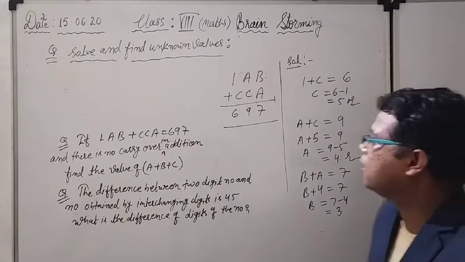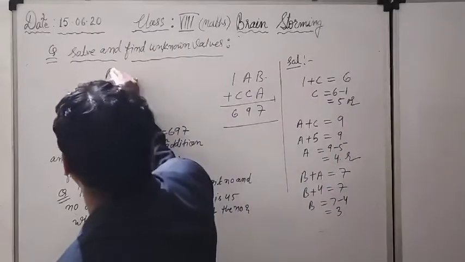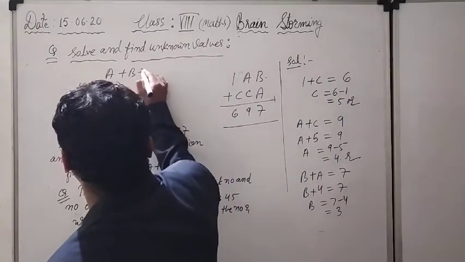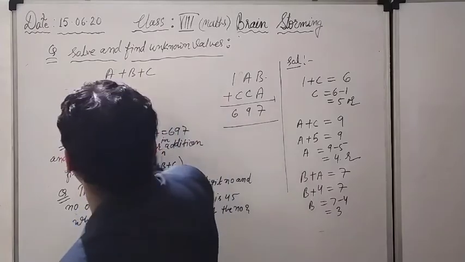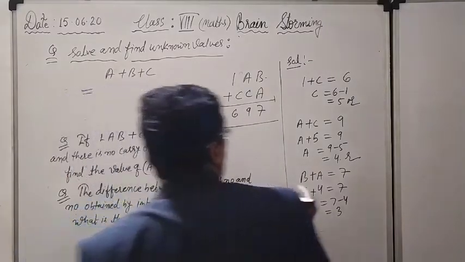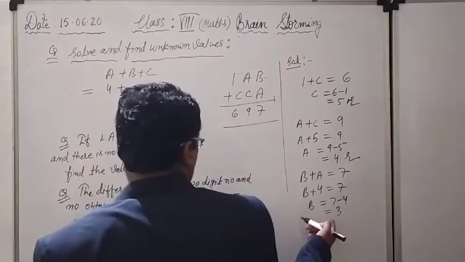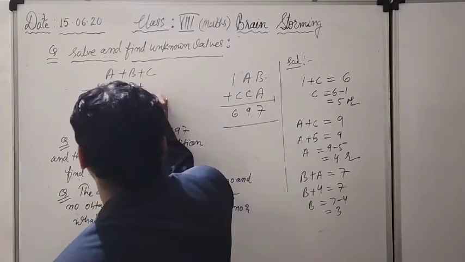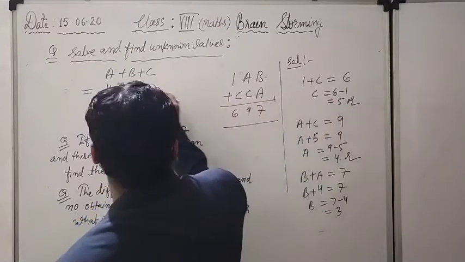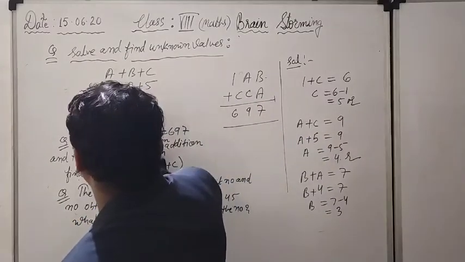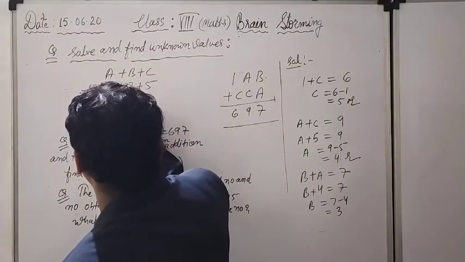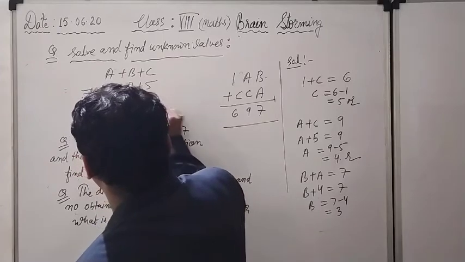A plus B plus C. I have all the values. Look here. What is the value of A here? 4. Plus B. What is the value of B? I have found 3. What is the value of C? I have 5. I have to add all the numbers. 4 plus 3, 7. 7 plus 5, 12. 12 will be my final answer.